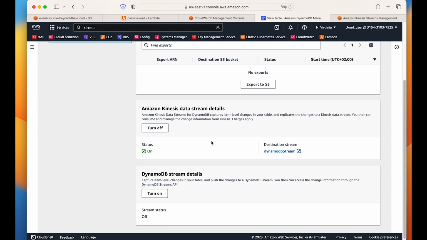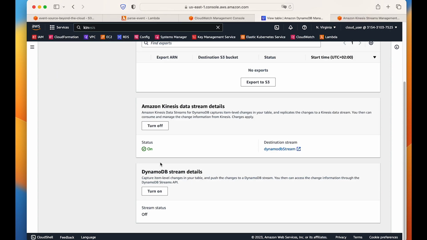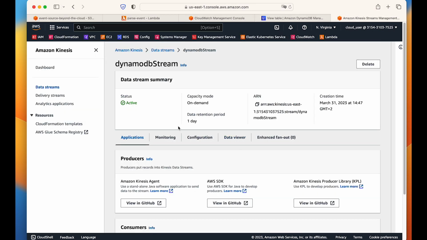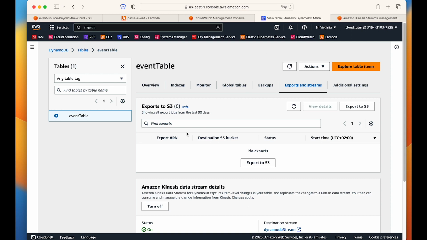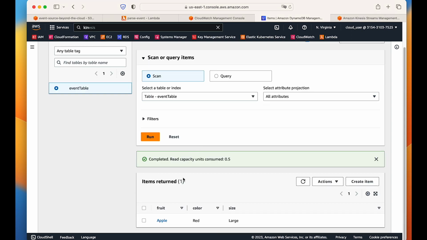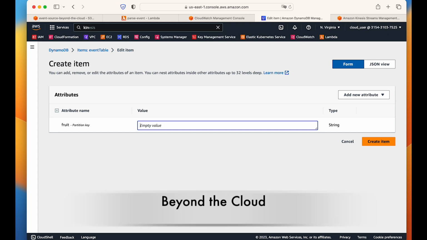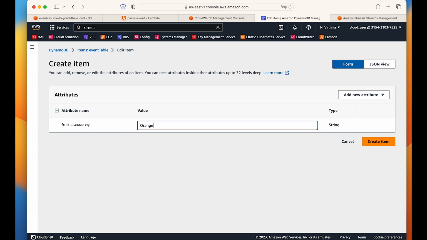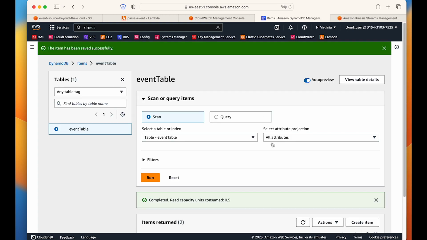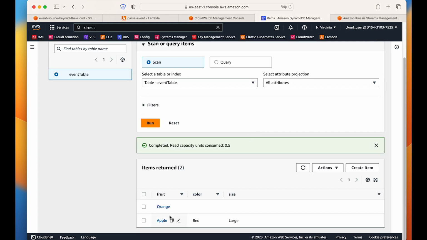That means if we put something into our DynamoDB table, it will eventually trigger it to our Kinesis data stream here. How can we check that? Let's do one thing. For testing purpose, let's create one item from here. So maybe in fruit, we will give orange. And then we will create the item. As soon as we create the item, right now we have given orange, the color and size, we don't have to specify. This is the magic of DynamoDB table.